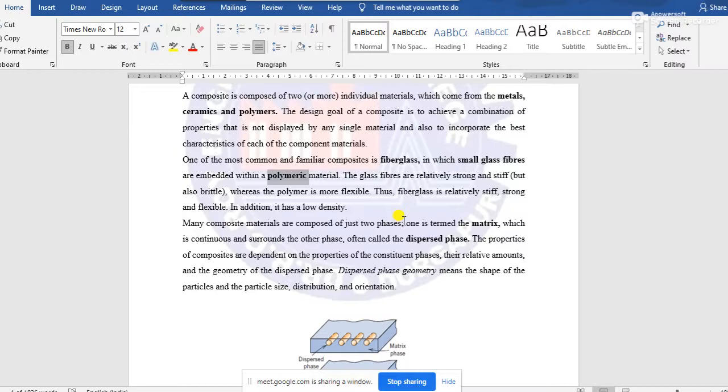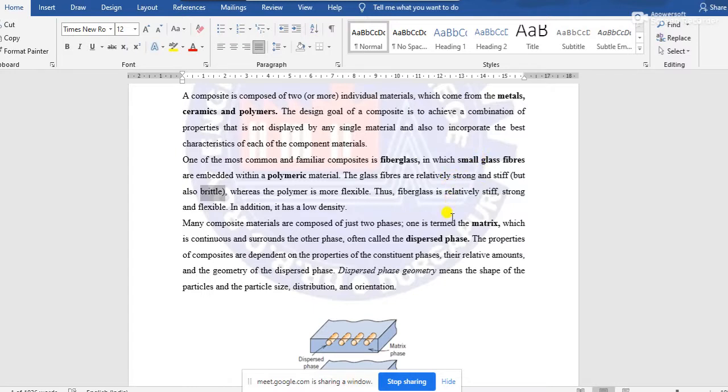Now combining these two materials, we are obtaining a relatively strong and stiff material. Glass fiber as a single material doesn't have all these characteristics.